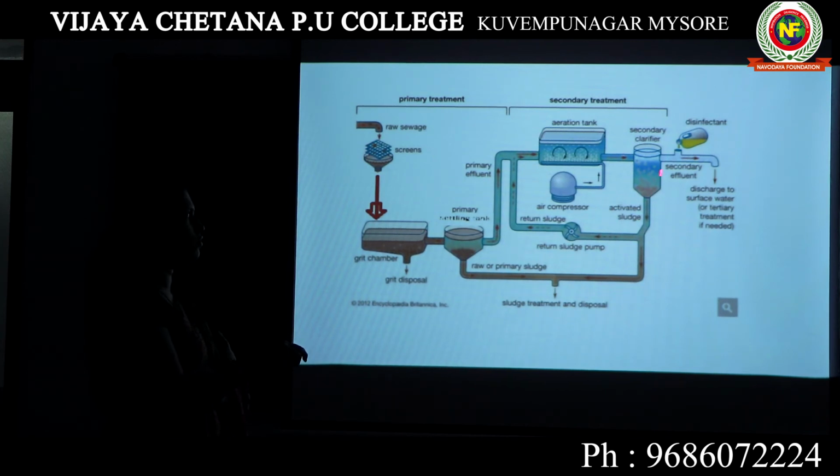Here also you will allow the water undisturbed for a few hours to a few days. So all the flocs or the aerobic microbes will come and settle at the bottom. Now this here is known as activated sludge. Here in this condition the residue was known as primary sludge. Here this residue is known as activated sludge.